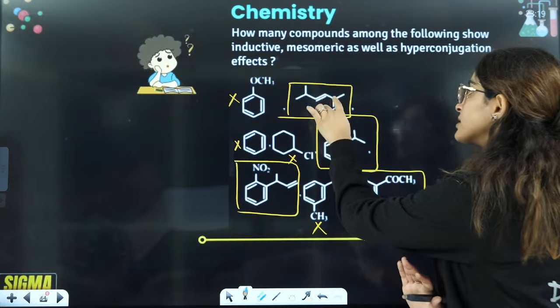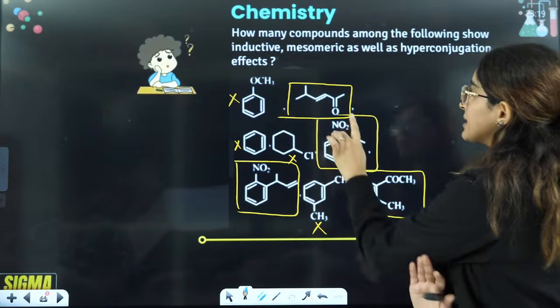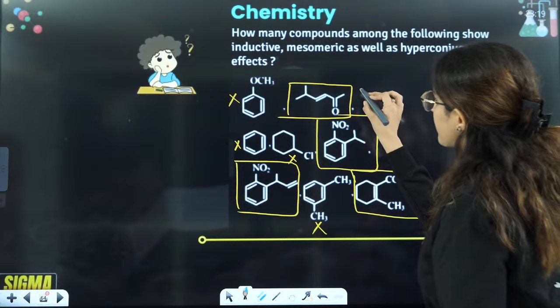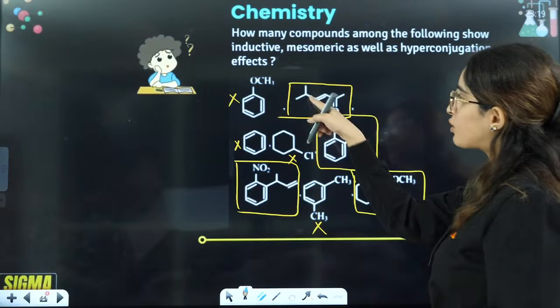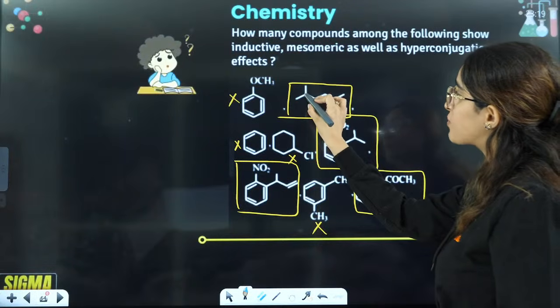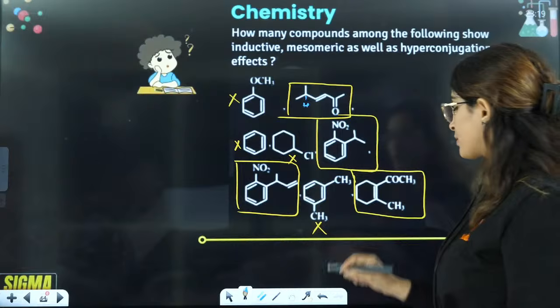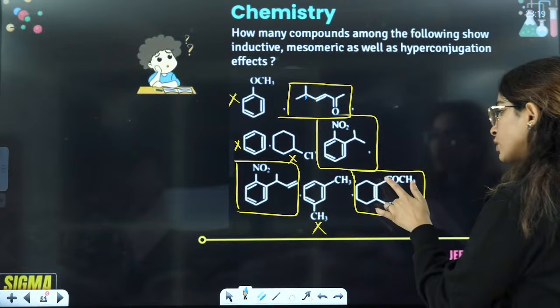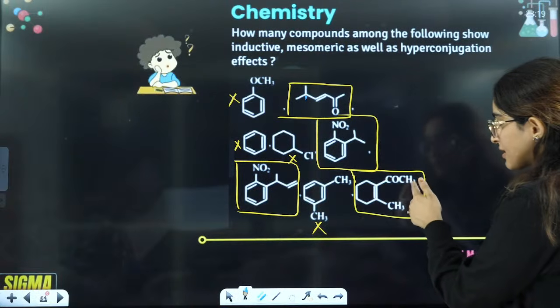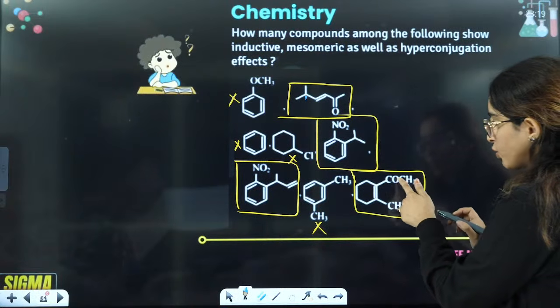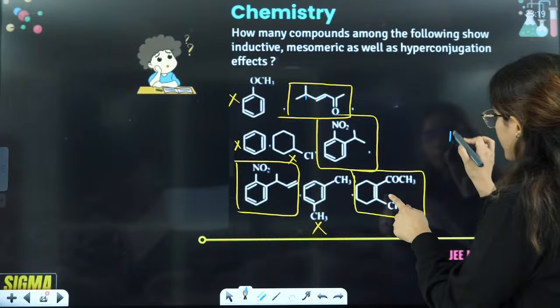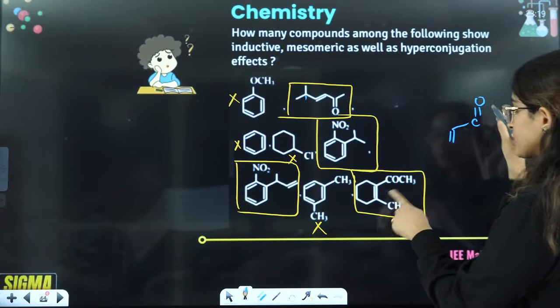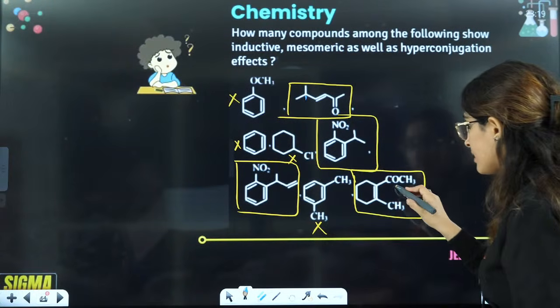So double bond, single bond, double bond is there, right? That means mesomeric is there, inductive is there because of this alkyl, and it also has one hydrogen here, so hyperconjugation is also there. This I already told you. If you see this, because of this C double bond O, it is showing you resonance, right?